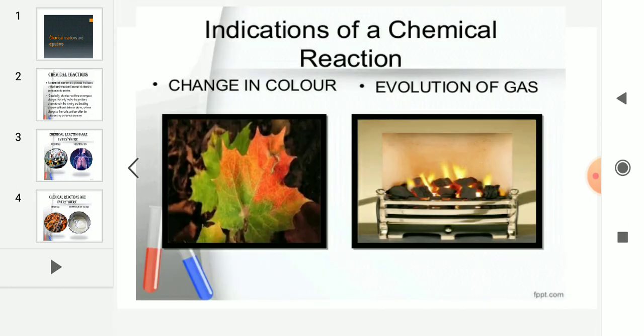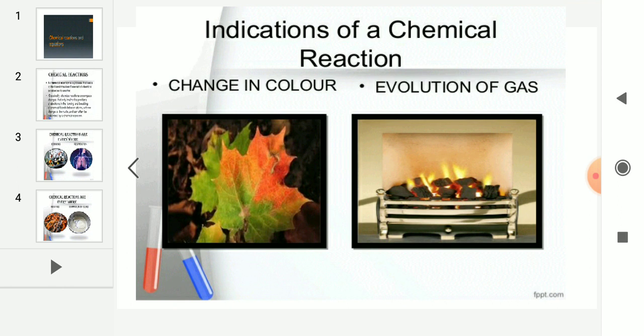One more example is leaves. Before they fall, leaves change their color. They wither and they fall down. And evolution of gas. When materials burn, along with the smoke, carbon dioxide gas is also evolved. So these are some of the examples of chemical reactions. I hope you all have observed all these examples.